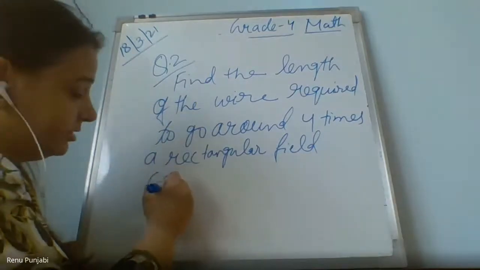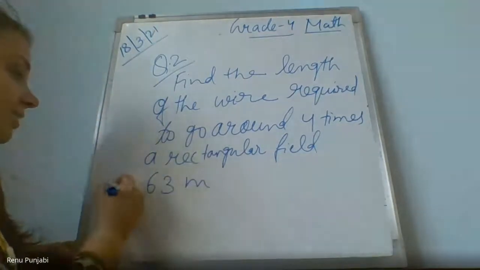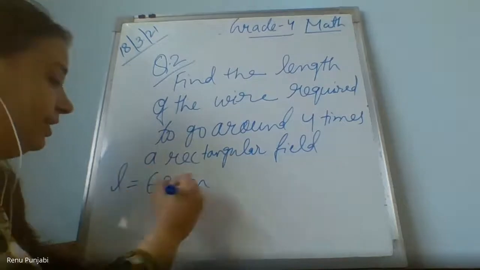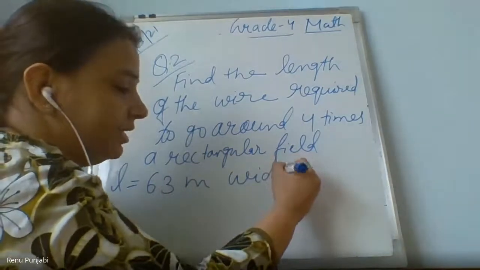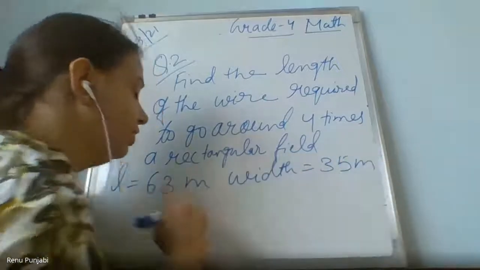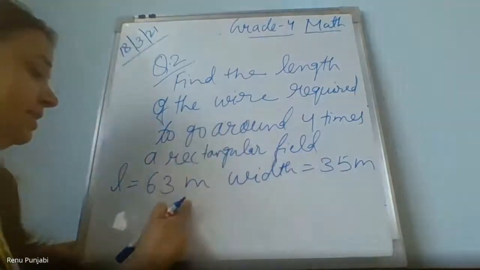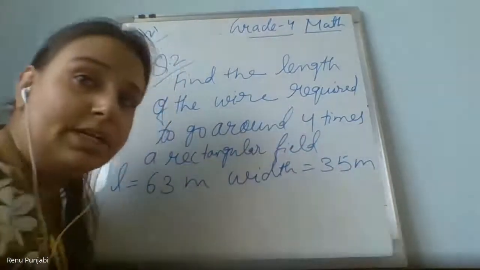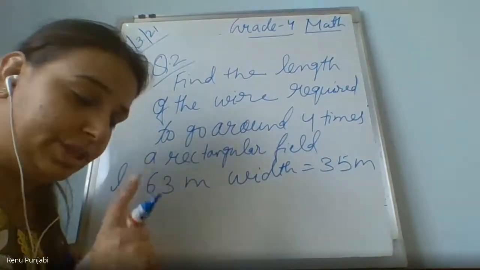Length equals 63 meter and width or breadth, it is the same thing, equals 35 meter. Both the units are the same. Please check it. This is also in meter. So your answer unit also should come in meter.